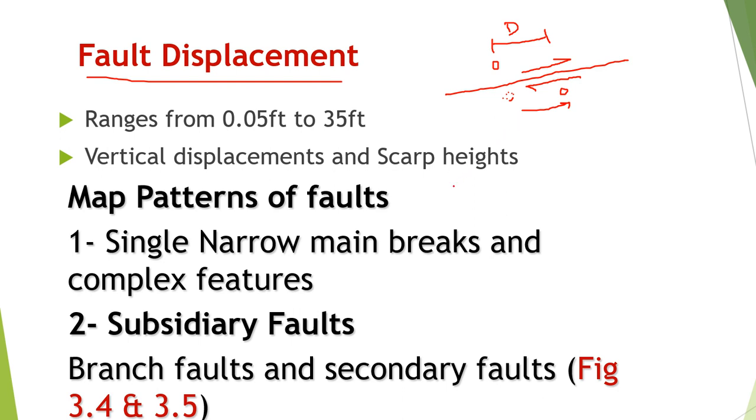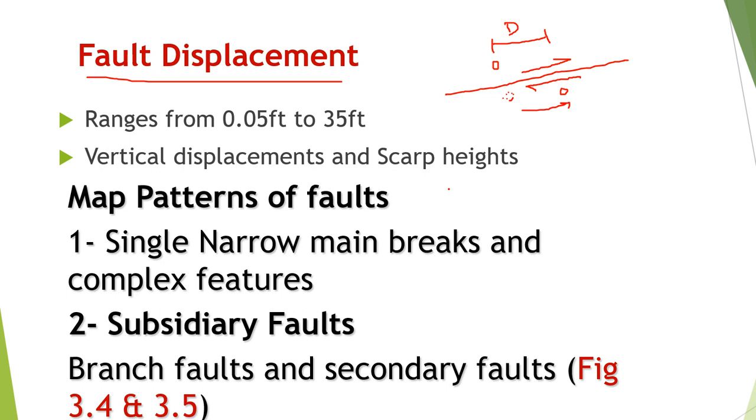Fault displacement is measured in inches, feet, or meters. It cannot be in kilometers. It's not like, if an earthquake happens, some portion of your house moves 1 kilometer away from the current location. For such movement, we would need huge seismic energy, which is not possible.